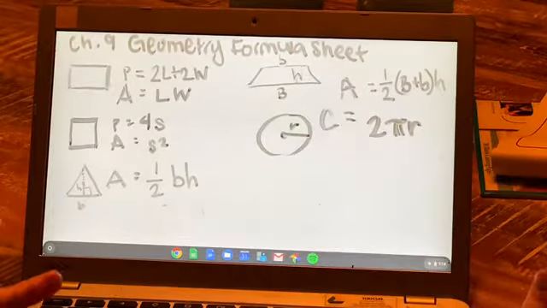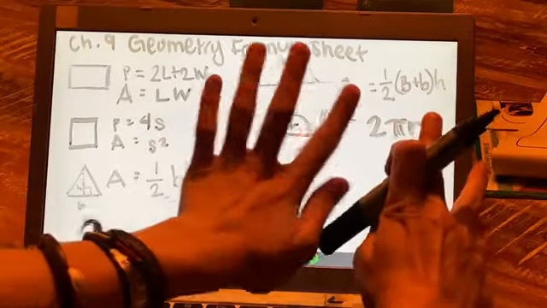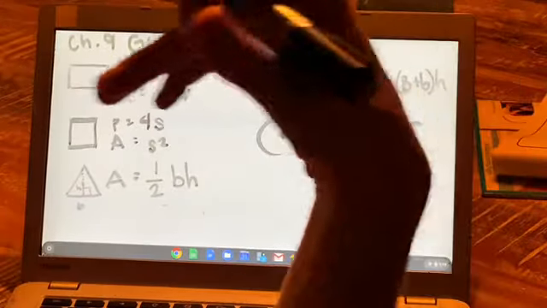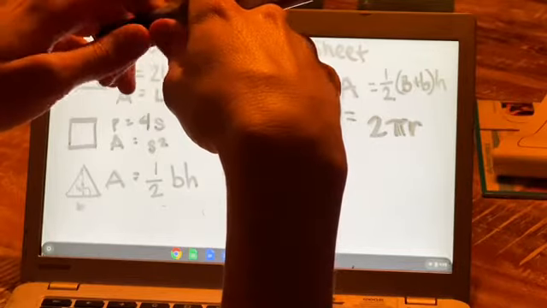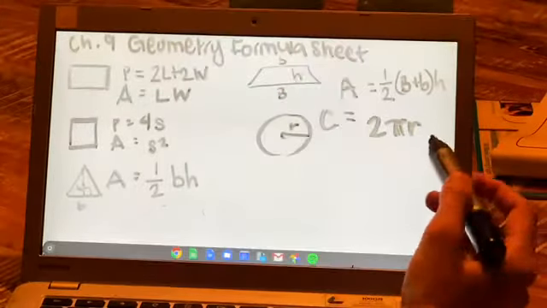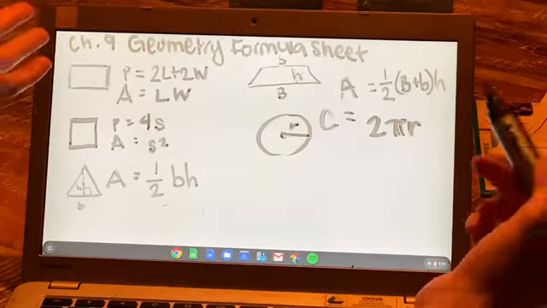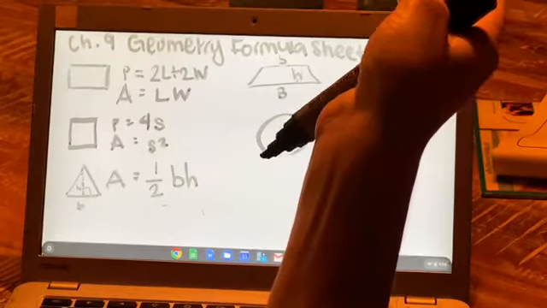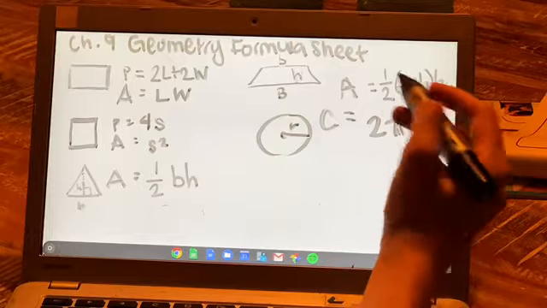So sometimes they may give you the diameter, and you could just do diameter times pi, because 2 times the radius is the diameter. And some people will remember to do that, but be very careful if they give you the diameter to not just plug in the diameter for the radius, because you'll get 2 times the answer. So be careful. If you want to use the radius, divide the diameter in half, or use the diameter just multiplying it by pi.